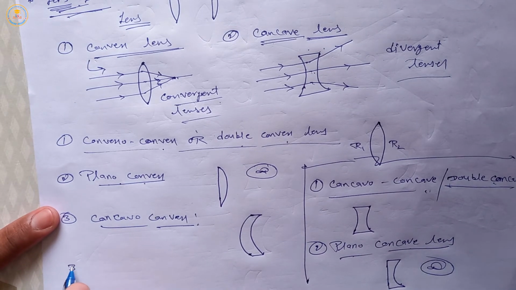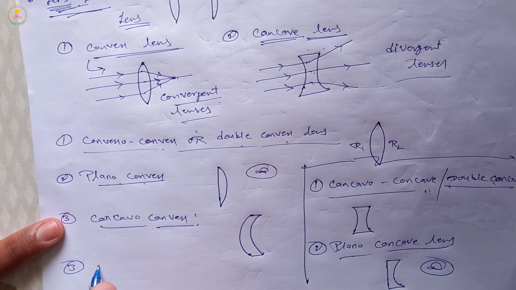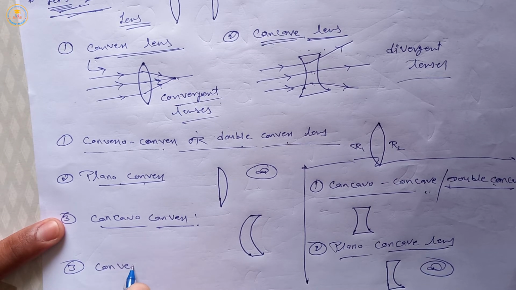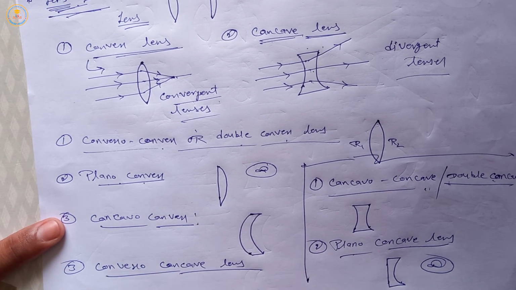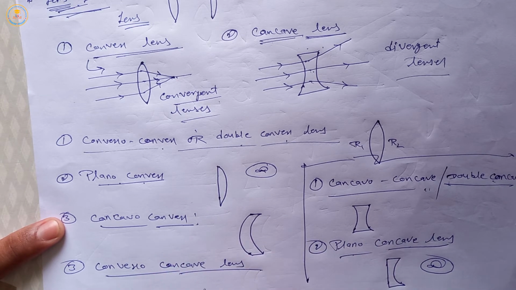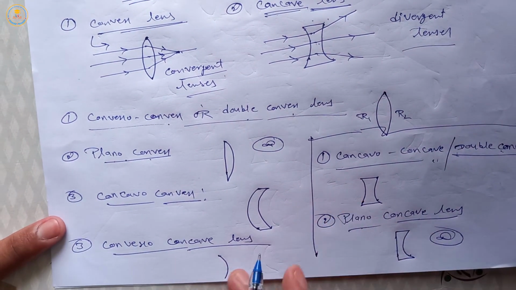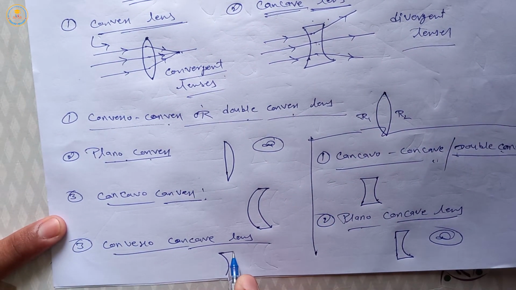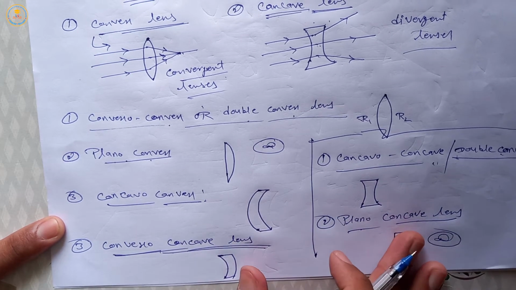So third type of a concave lens is convexo concave lens. Convexo concave lens means in this lens first side is convex and second side is concave, means one side is convex like this, and other side is concave like this. So this type of lens is called convexo concave lens.